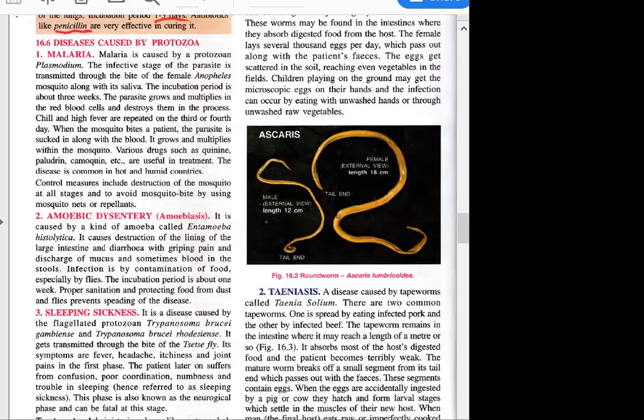Ayush, can you hear me? Yes, miss. Okay, please tell me the name of the pathogen causing malaria. Miss, Anopheles mosquito. Okay. Srijita, can you tell me?